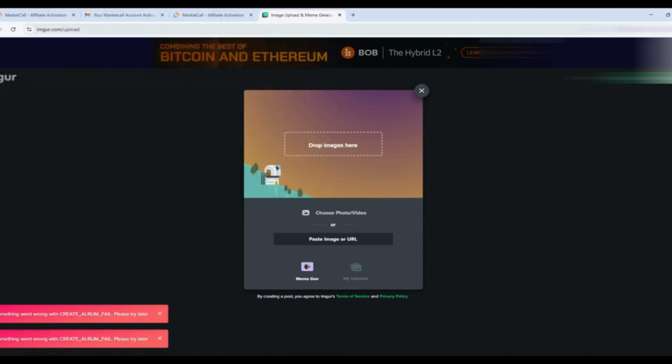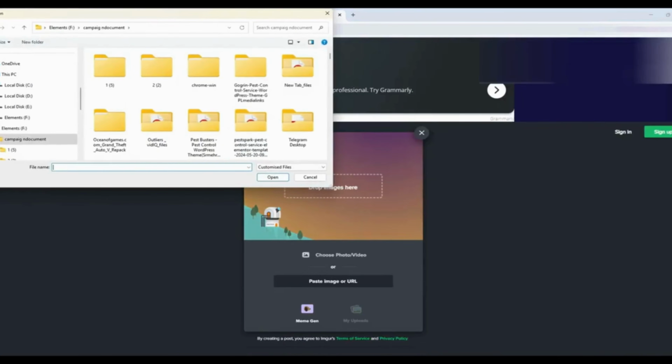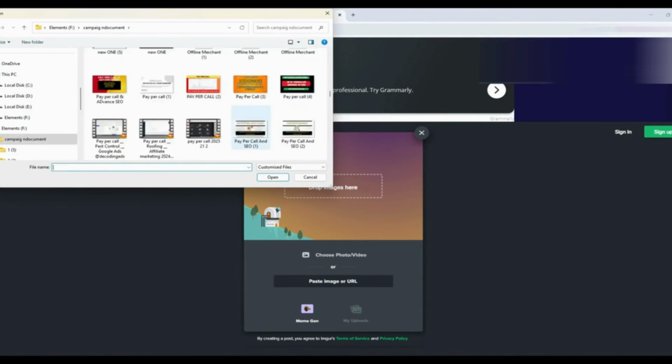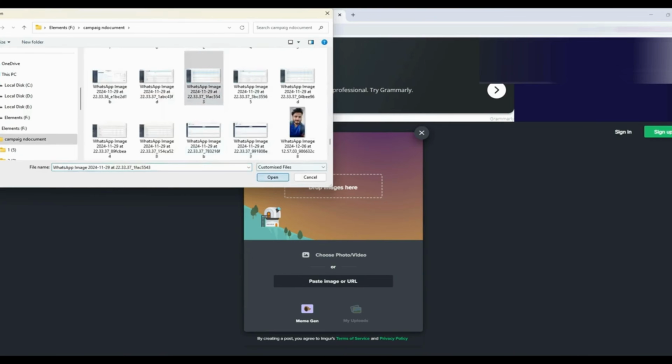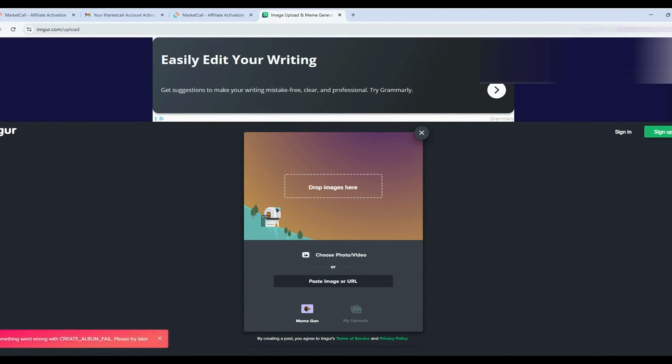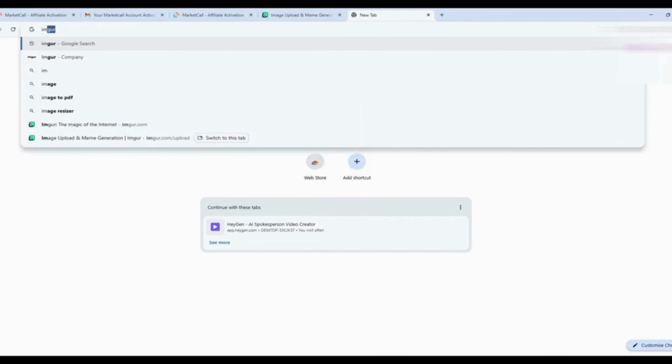Something went wrong. Create album failed. Please try again later. I don't know what is the problem with this site. There are so many websites like that, and you can use those as well. I think there is some problem here, so let's search for an alternative.